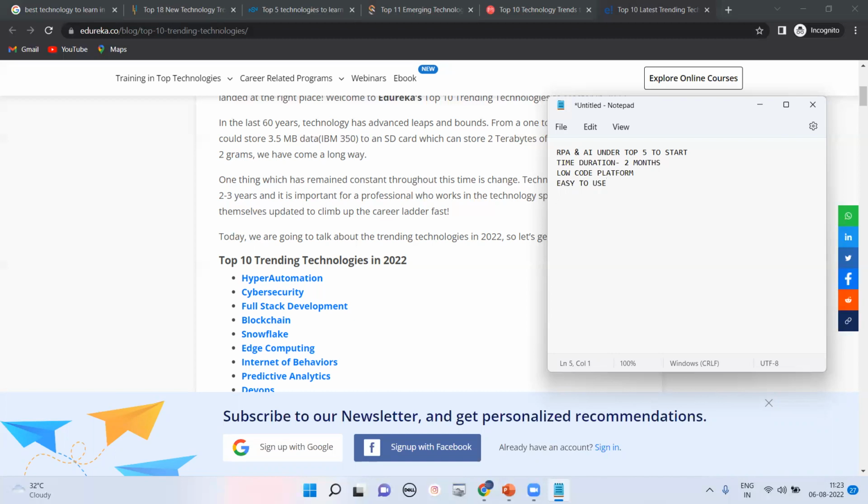SQL Server, also SQL is required in RPA, but you don't have to go for a PhD. The basic introduction is perfect to start the career. For learning SQL, I recommend 3 days is sufficient to start your career in the RPA world. That's why it's easy to use. In RPA, everything is provided as predefined methods, and if you use them, it's very easy and you can start the career. So the first thing: RPA is under the top 5 to start, time duration is 2 months, and low code, easy to use.